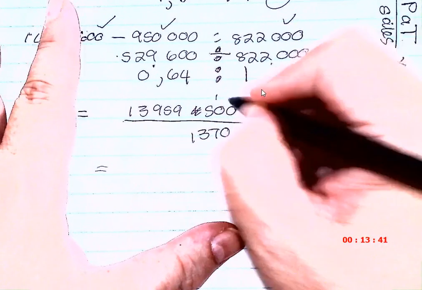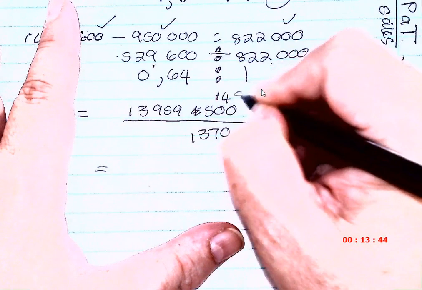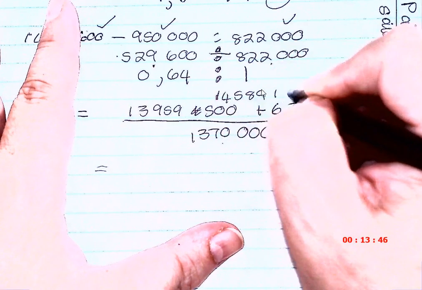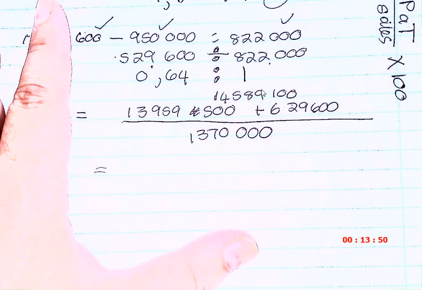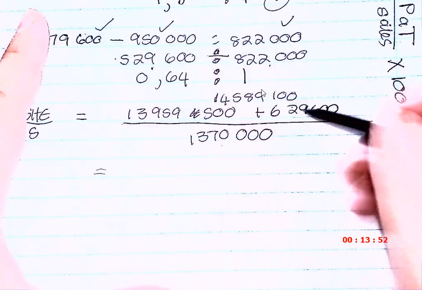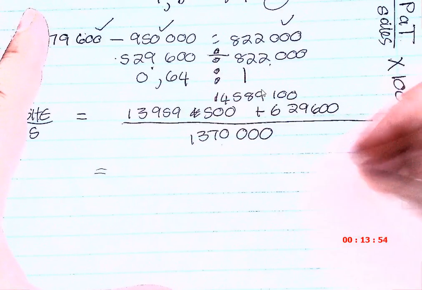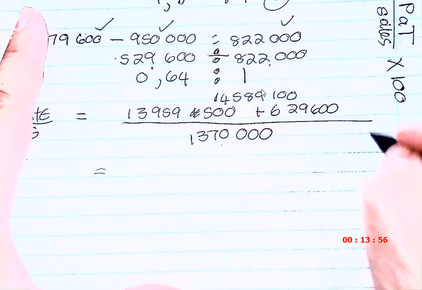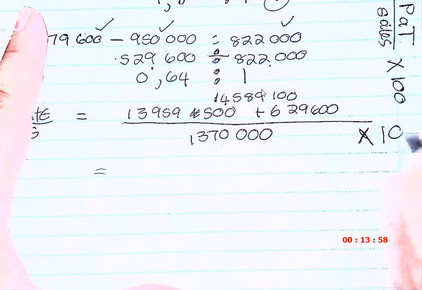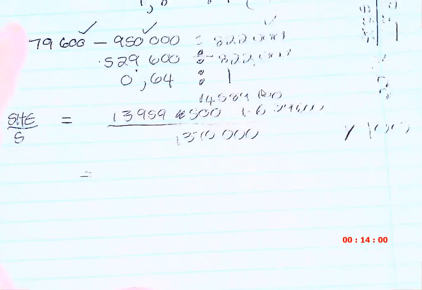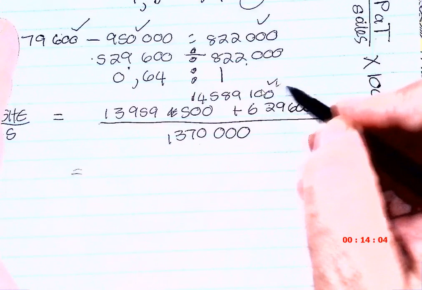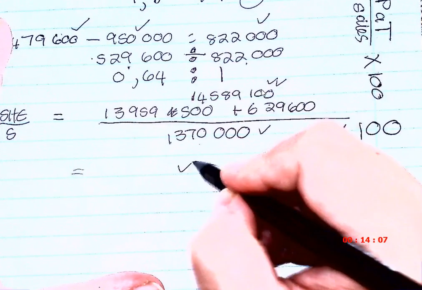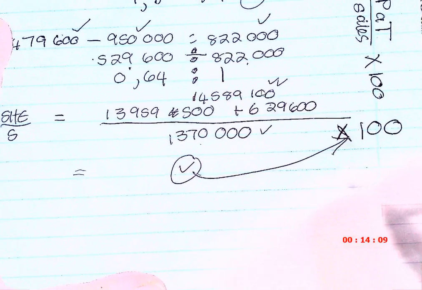Okay, say again. 1, 4, 5, 8, 9. Okay, so you put it like this. Now I know that 145 divided by 1,370. And you know what? These days it's very important to show times 100. You know how they mark it now: they will say give 2 ticks for that, 1 for that, a bagel for that, if you show times 100.